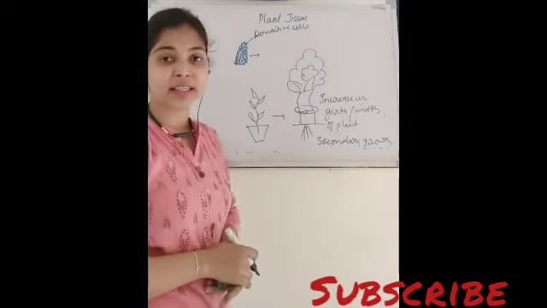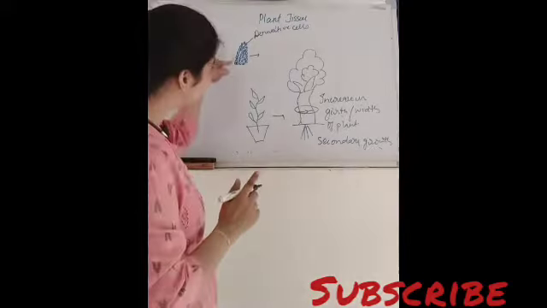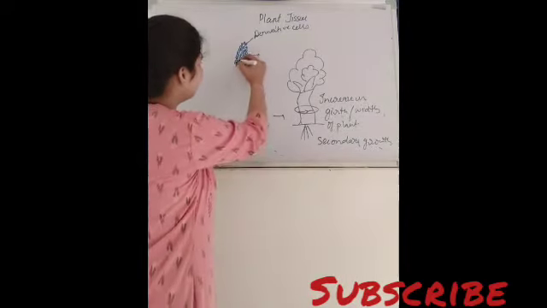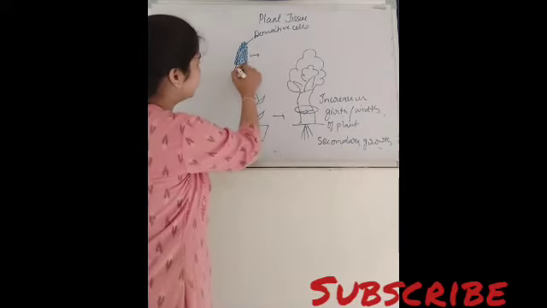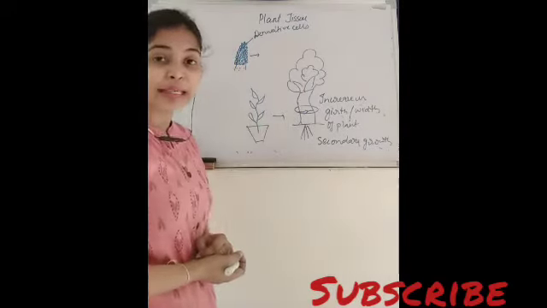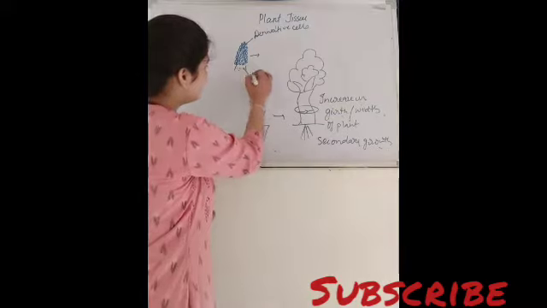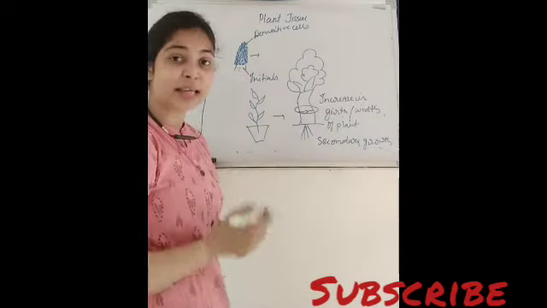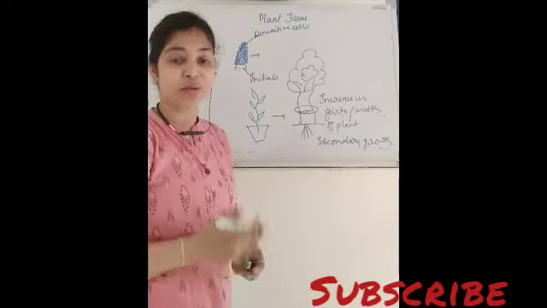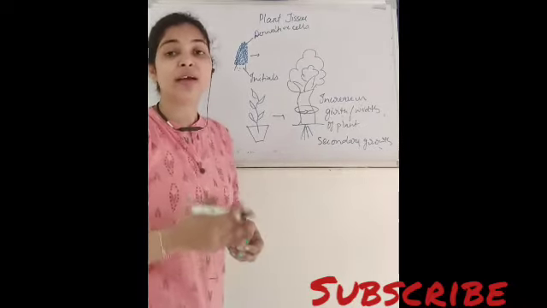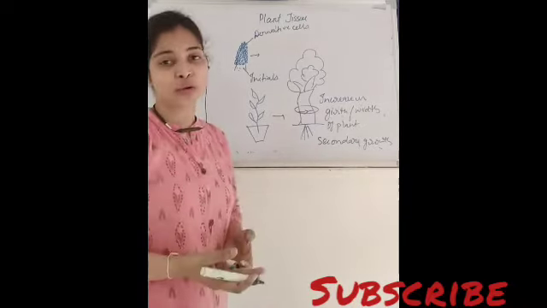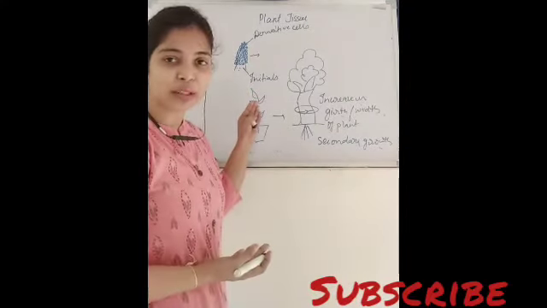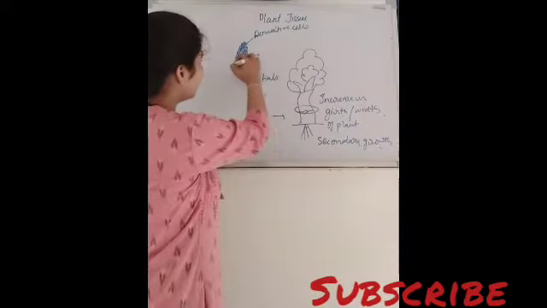Derivative cells, after some time, do not have the ability to divide. ये divide नहीं कर सकती हैं, but the cells which remain inside the region of meristem, these are known as initials, and they have the ability to divide. So they will keep on dividing. They will be young throughout the life. ठीक है? So they will keep on dividing throughout the life. So this is what actually happens.